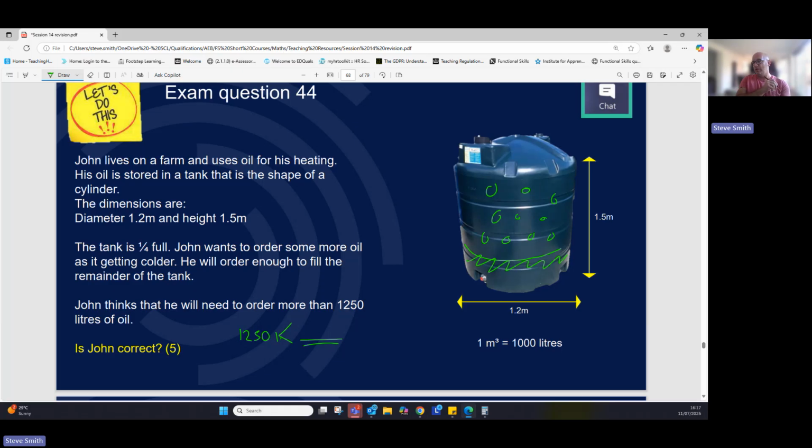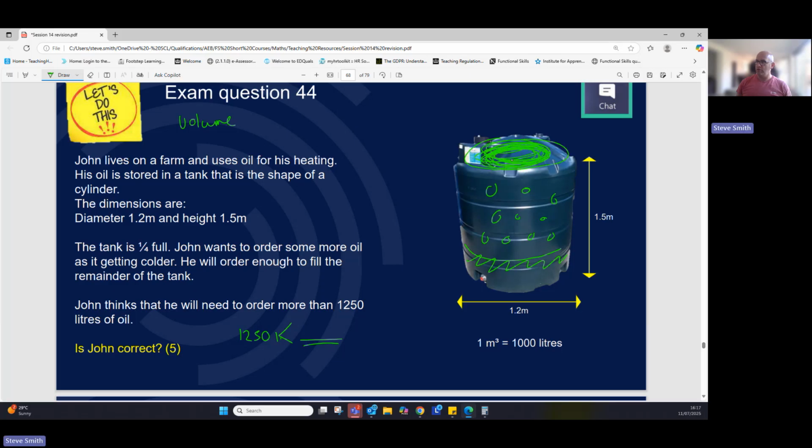So to work out the volume, we need three measures, right? We need height, length, width. Well, really, yes, we do, but when we're working out the volume, it's mainly a cross section of any shape.